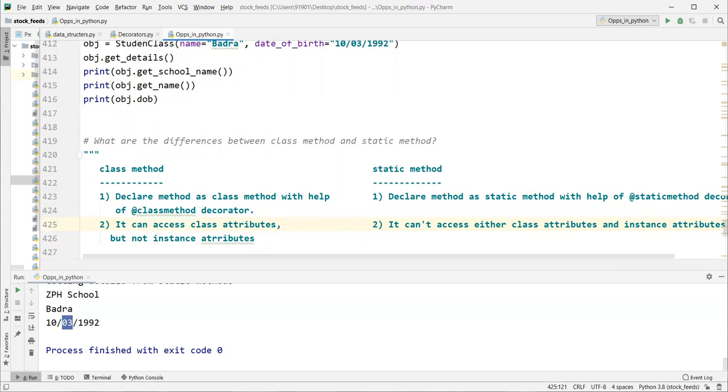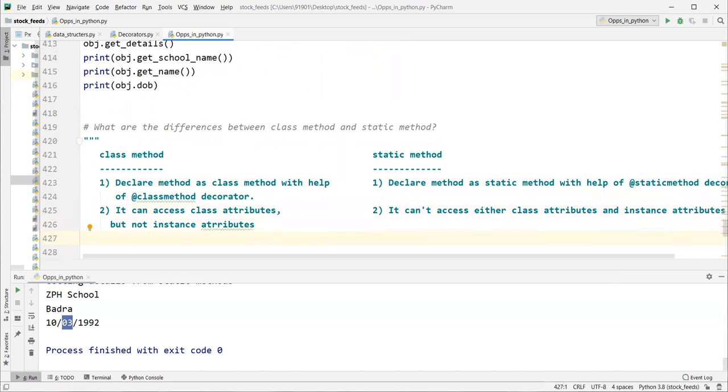This is the main difference, right? Agree?